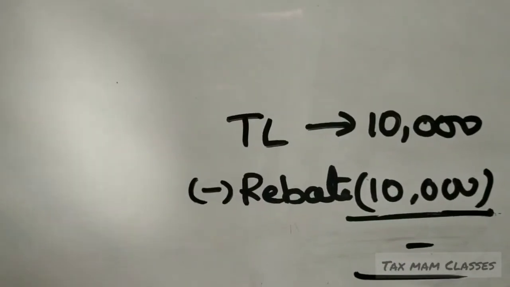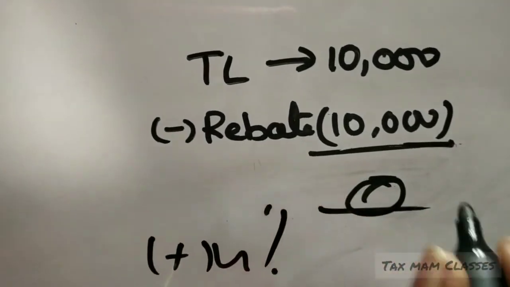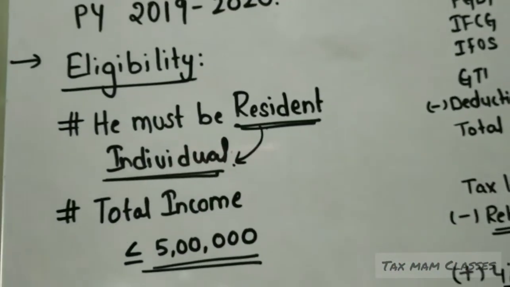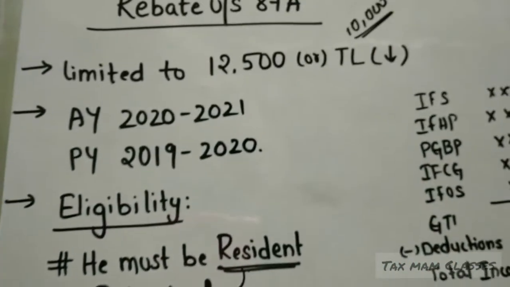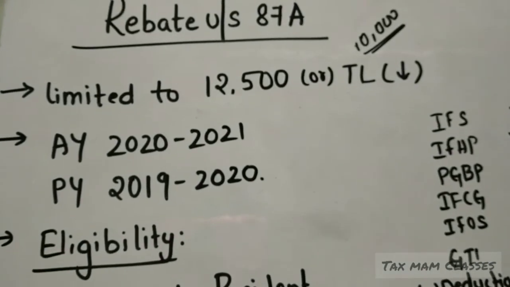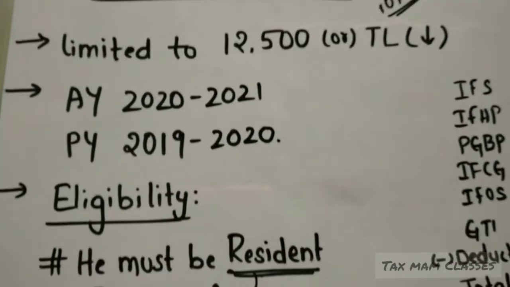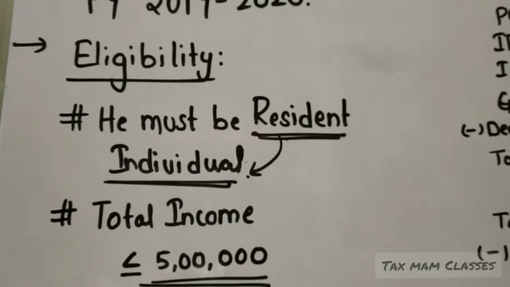Here we need not add any 4% cess, because it is nil. So this is how we have to compute the tax liability of a person. This is the rebate which is available for an individual who is a resident and who has total income less than 5 lakhs.